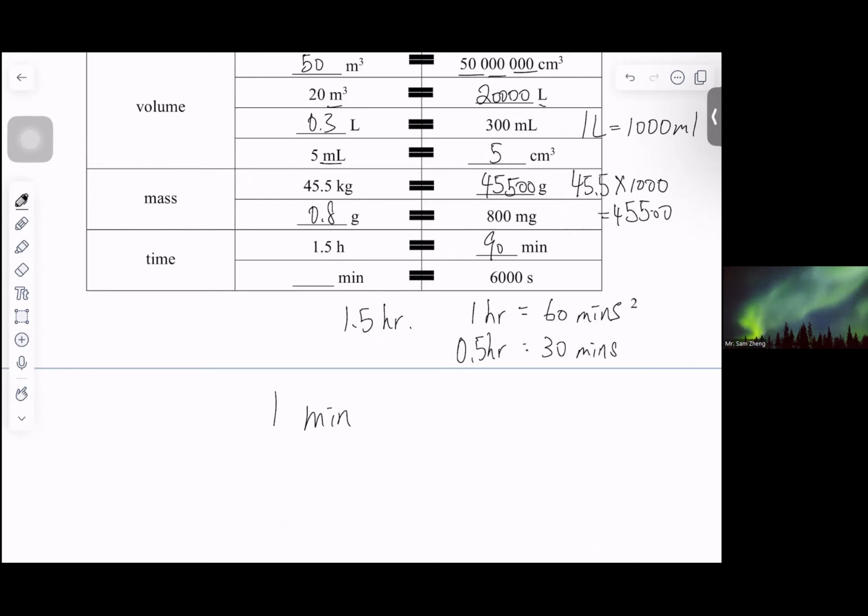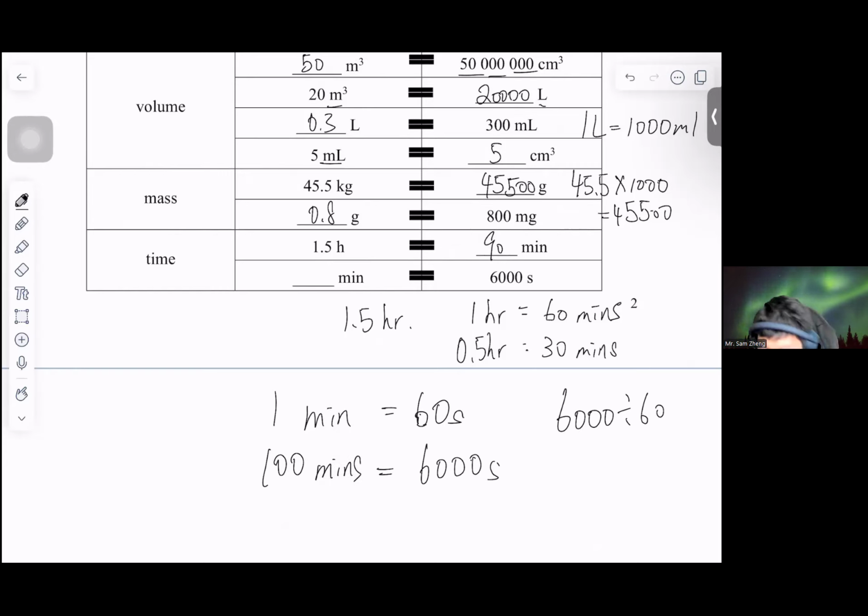Now later on we need to convert minute to second. We notice that 1 minute is equal to 60 seconds. Now we got 6,000 seconds, so in this case we need to do 6,000 divided by 60. Therefore, we will have 100. Is it okay?